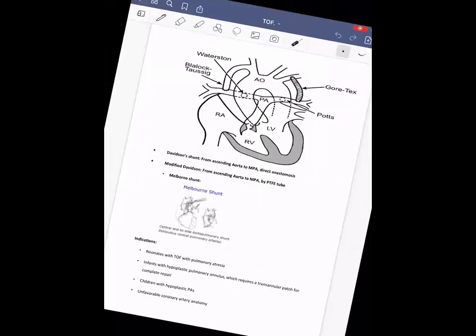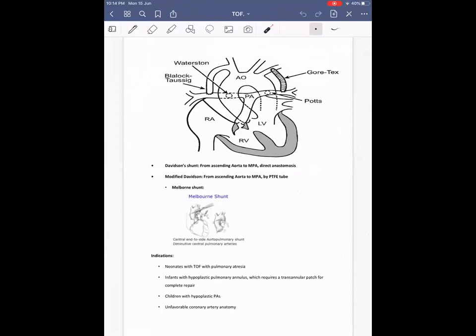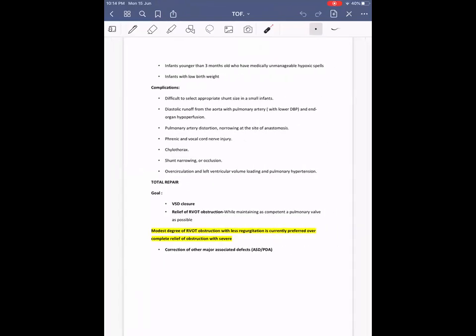In such cases, we have to do palliative procedures initially. Then infants younger than 3 months old who have medically unmanageable hypoxic spells, and infants with low birth weight. That's why before 3 months and low birth weight, Gautam, you asked, no? So usually they try to avoid it because of increased perioperative mortality and other things. Only if everybody is ready for that high risk, then they may take it.